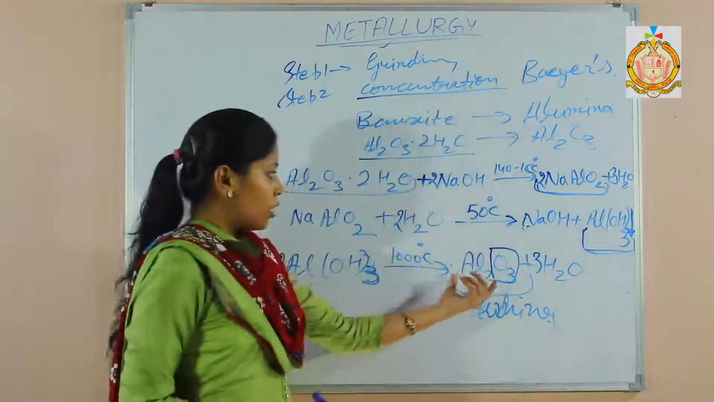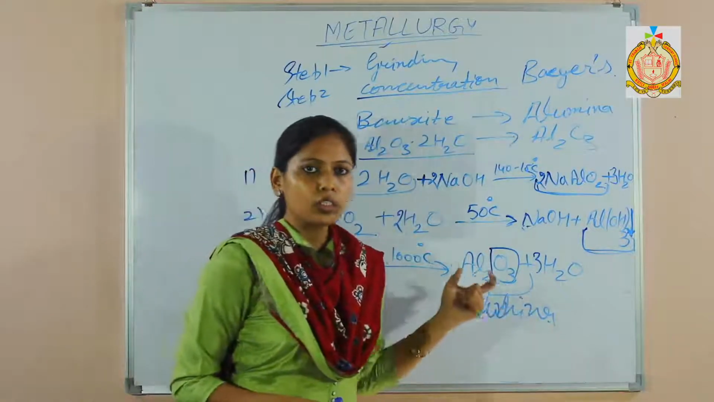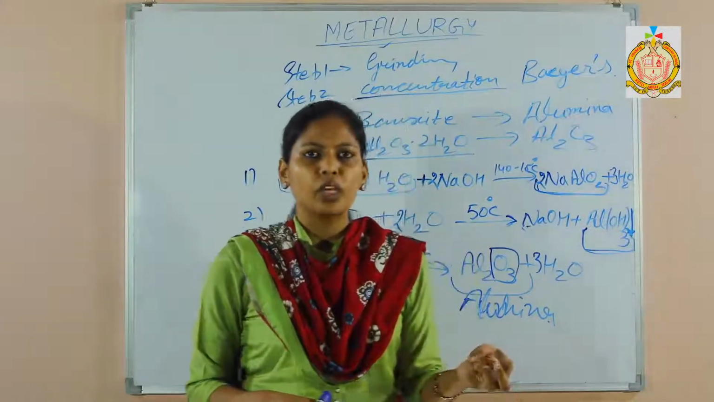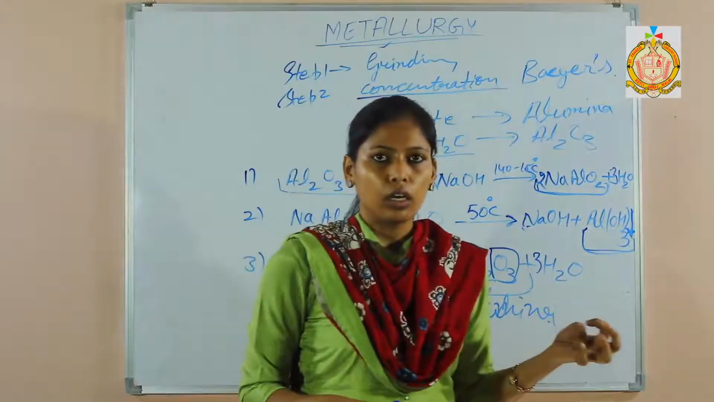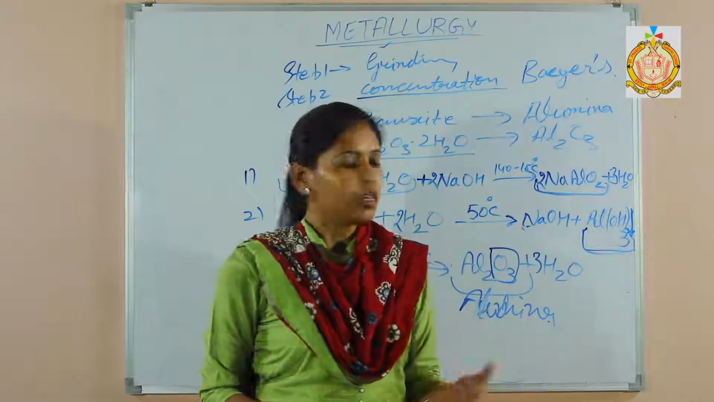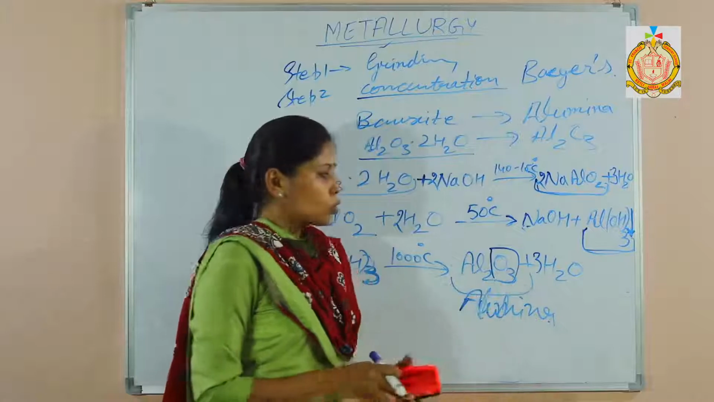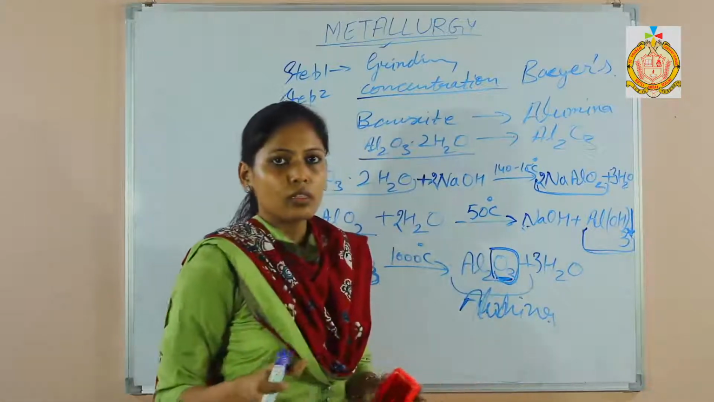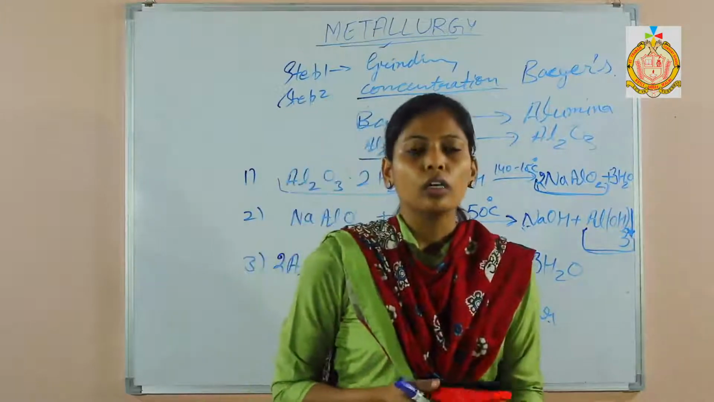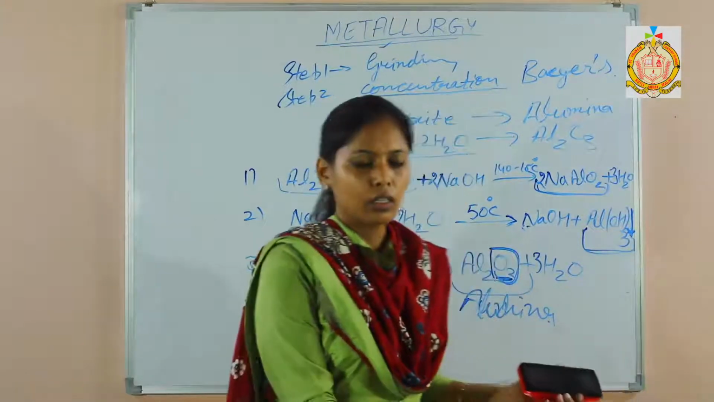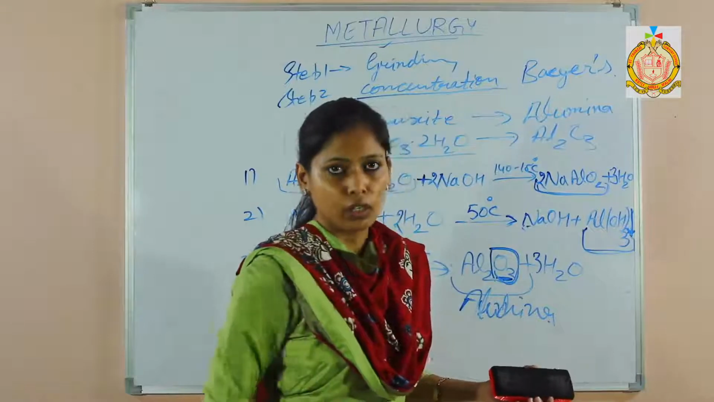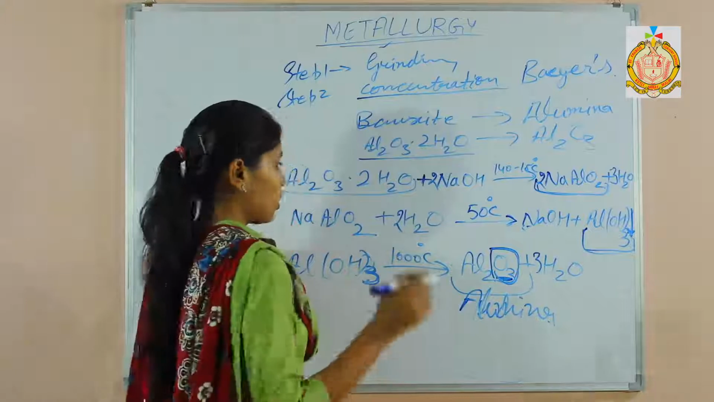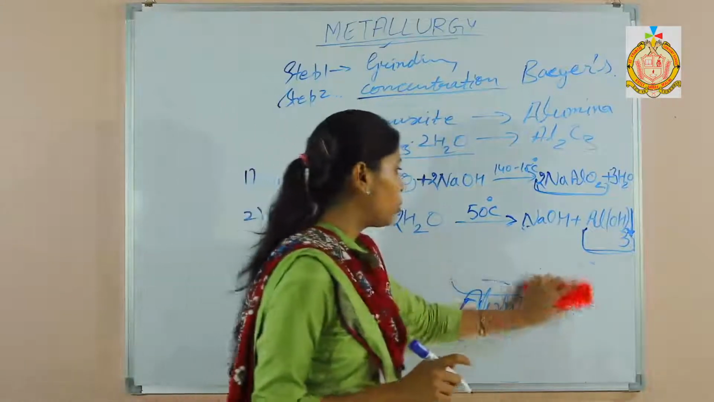This aluminum oxide is very stable. It is not reduced by reducing agents such as carbon or carbon monoxide. It cannot be reduced. So to remove this oxygen, which process is used? The process is called electrolytic reduction, and the name of that process is Hall-Heroult's process. It's also a very important naming process.